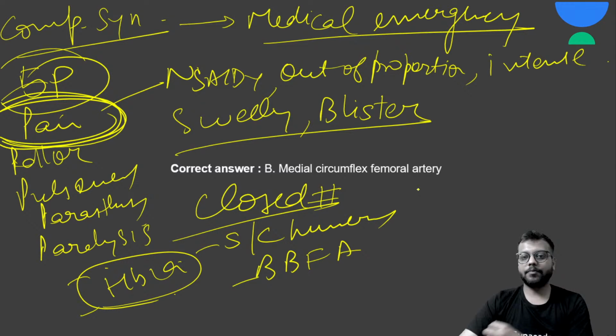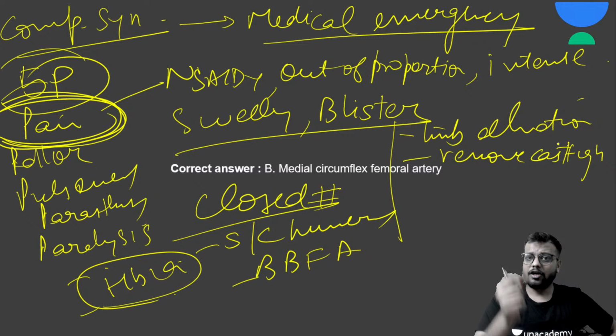Okay, जैसे ही आपने diagnose कर लिया है, first of all preventive measures what you give: limb elevation, you go for limb elevation, remove the cast if it is tight, or you just make the cast loose by dissecting it, okay, or by giving a slit. And you have to tell the patients to do the active toe movements and the active finger movements.